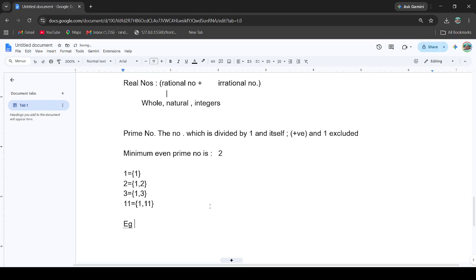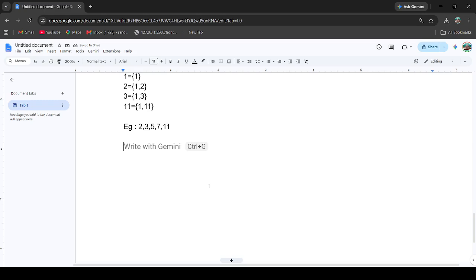For example, 2, 3, 5, 7, and 11, etc. But if you want to check whether 4 is a prime number, it is divisible by 1, 2, and 4. By the definition of a prime number it is divisible by 1 and itself, but it is also divisible by 2, so we cannot say it is a prime number.